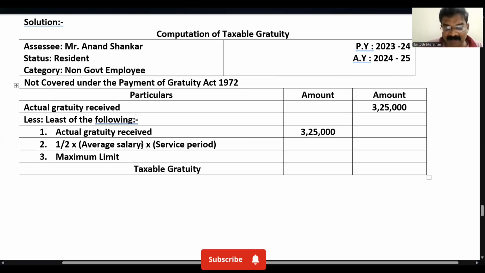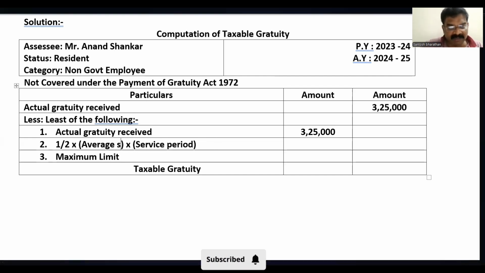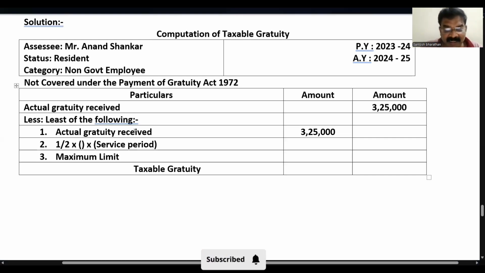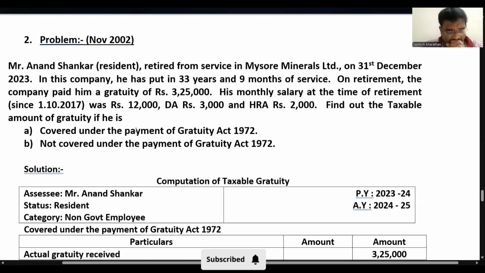Here we need to collect the average salary, that is for 10 months. Here they say average salary, how much he is receiving. The salary definition for average salary is basic salary plus dearness pay plus dearness allowance if it enters into the retirement benefit, plus commission based on the fixed percentage of turnover of an employee. We'll go back to the problem. We have a basic salary as 12,000, but DA they have given, even though they have given, it does not say that it enters into the retirement benefit. So we need not consider DA.